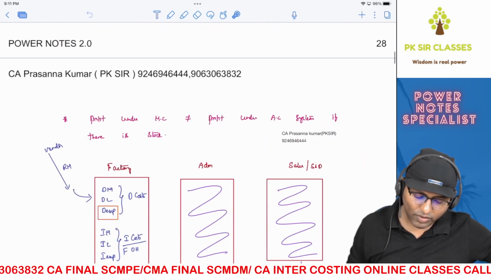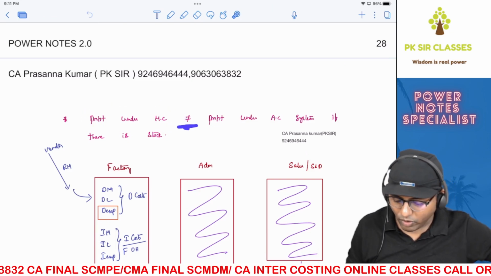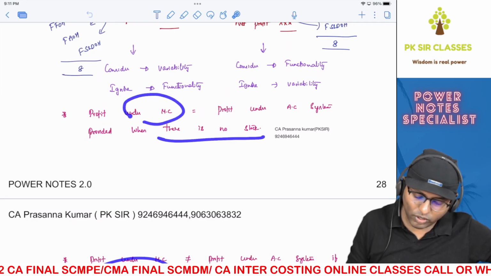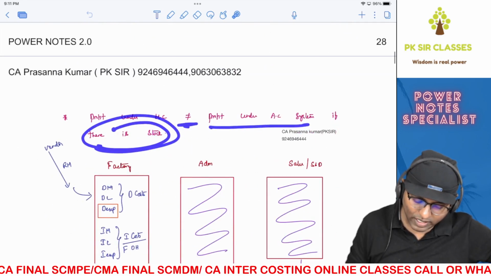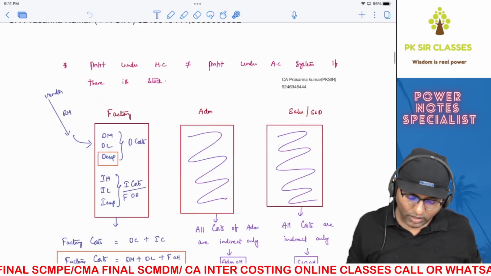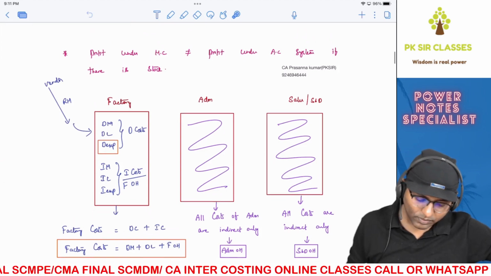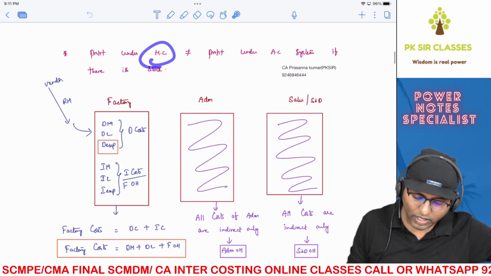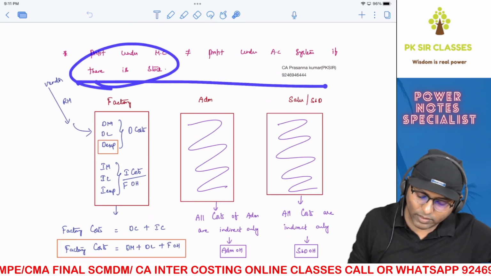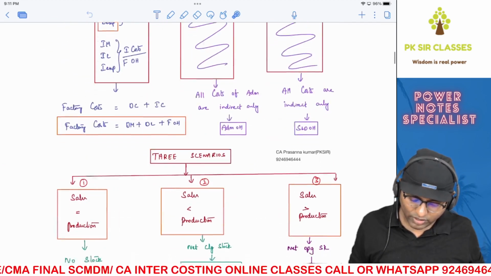Which means what is the contrary statement? Profit under marginal costing is not equal to profit under absorption costing if there is stock. So when there is no stock, both profits are same, which means when there is stock, both profits should not be same. That's how the statement works, right? Now we're going to focus on the second statement hereafter. Why is profit under marginal costing not equal to profit under absorption costing if there is stock? To understand this particular statement, we need to imagine certain scenarios.